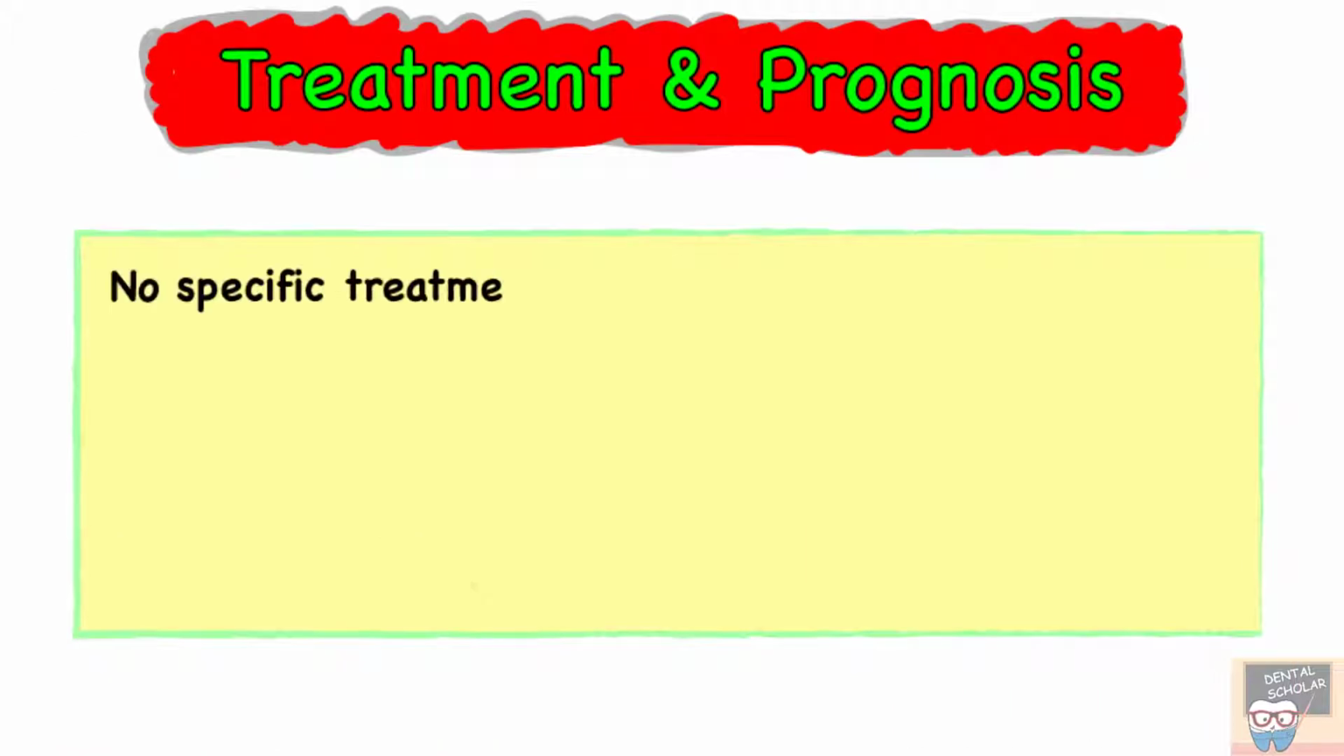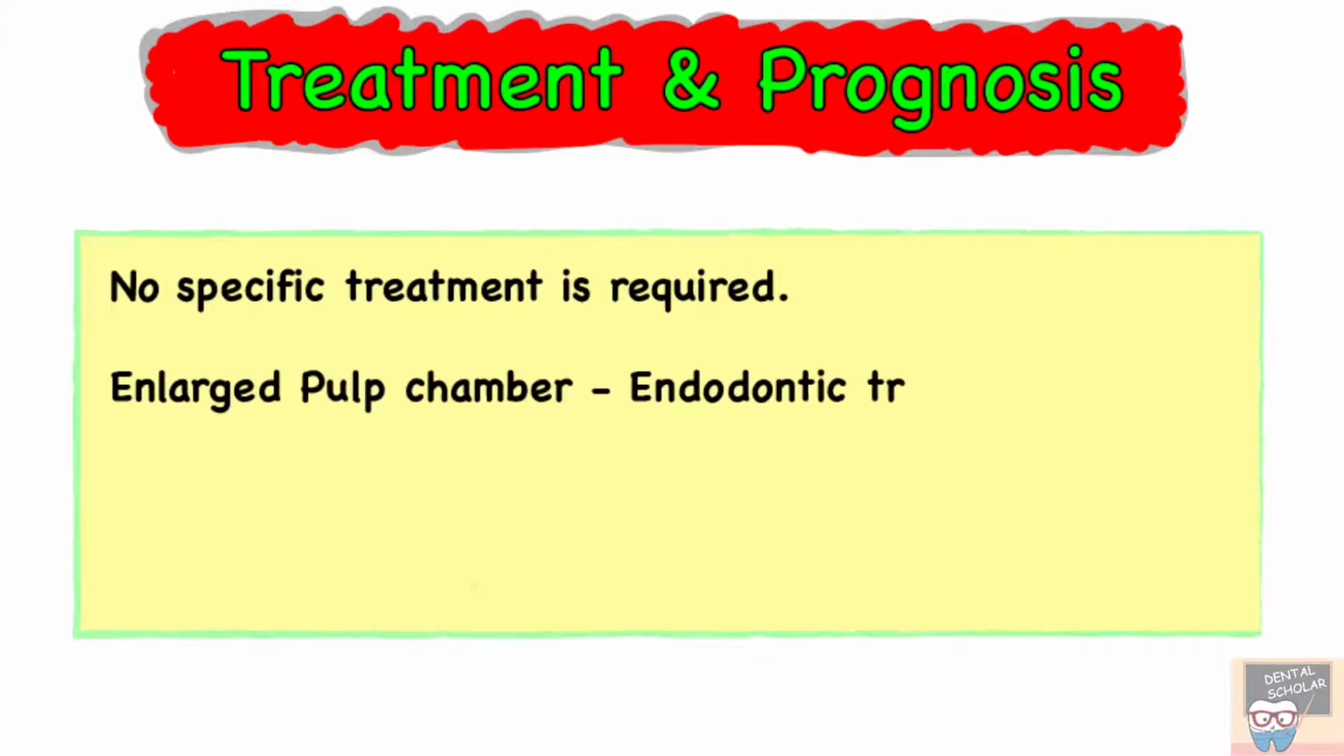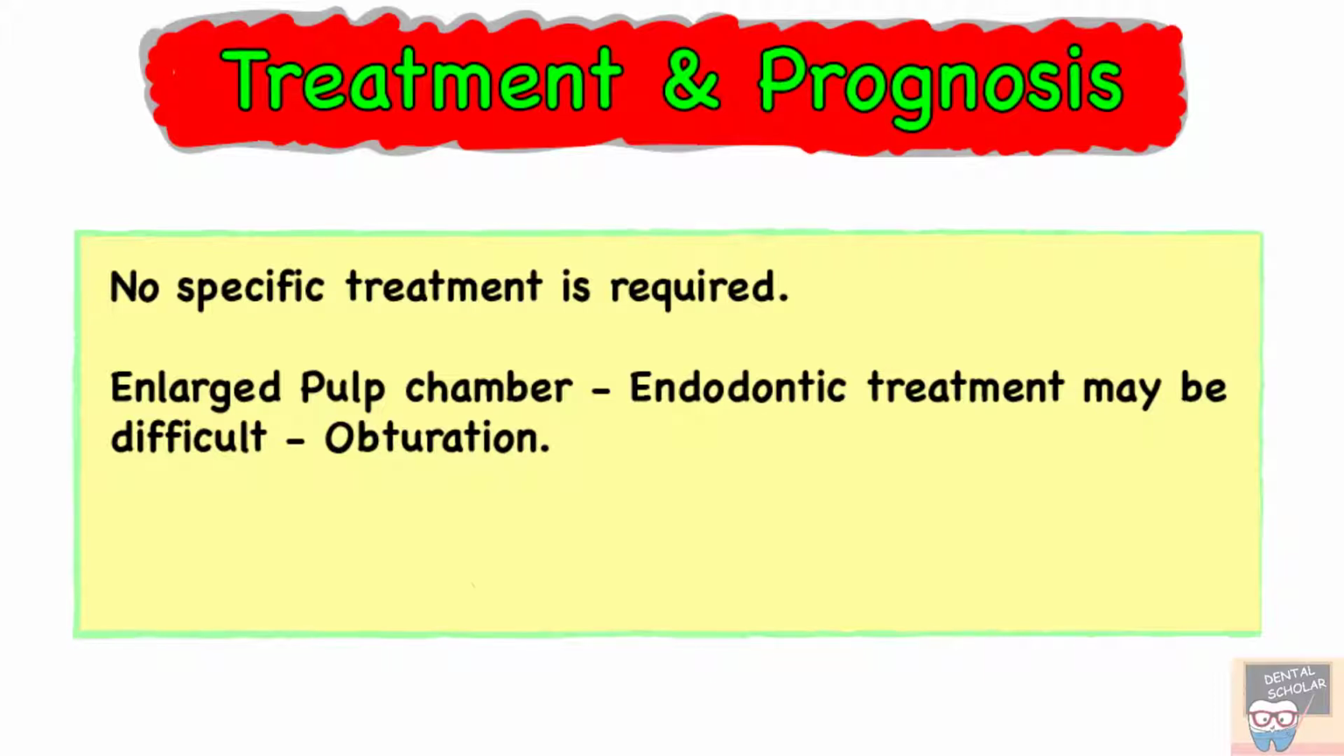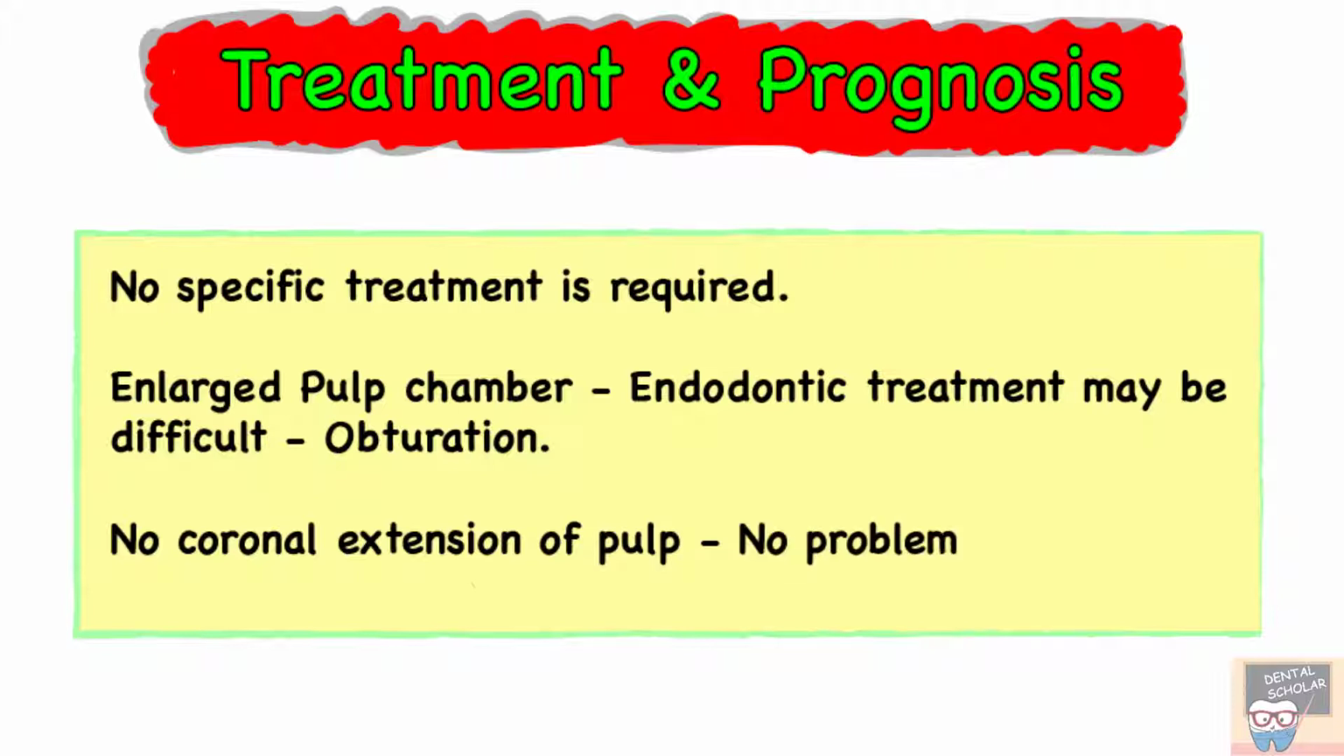No specific treatment is required for taurodontism, and due to enlarged pulp chamber, endodontic treatment may be difficult. That is, there may be difficulty in exploration, instrumentation and obturation of the pulp canal. Since there is no coronal extension of pulp, there is usually no problem with routine restorative treatment.